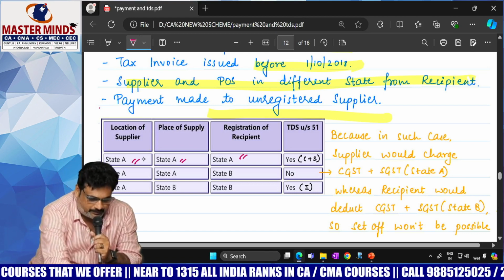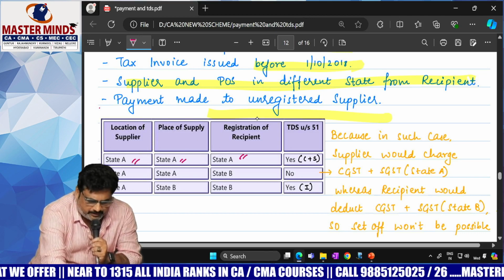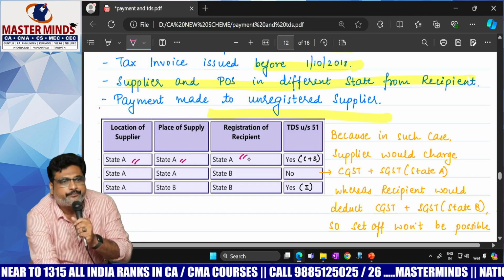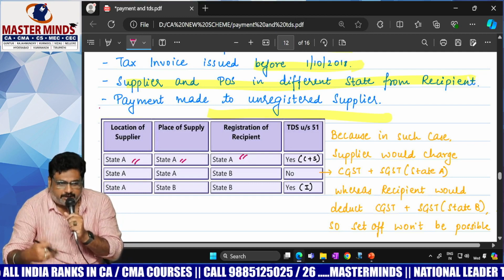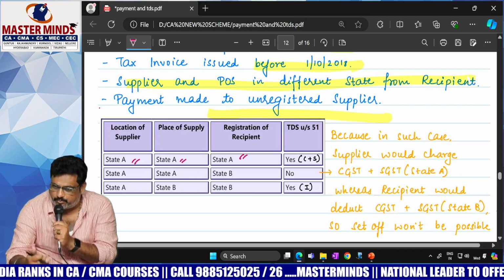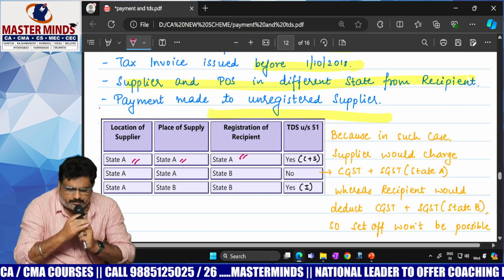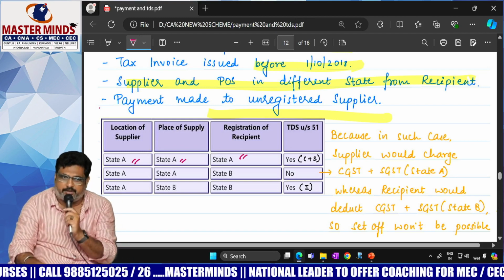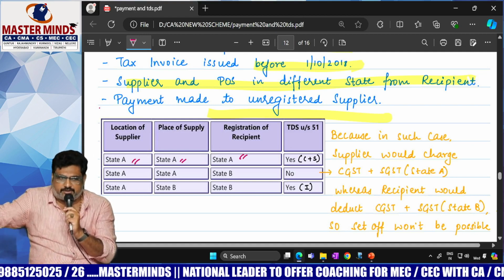Okay, fine. So location of supplier, state A. Place of supply, state A. Location of recipient, state A. Which type of supply is it now? Intra. We need to check only LOS and POS. LOS means location of supplier. POS means place of supply. So both are in state A. In that case, is it intra or inter? Intra-state. What needs to be paid? CGST 1% and SGST 1%, TDS applicable.